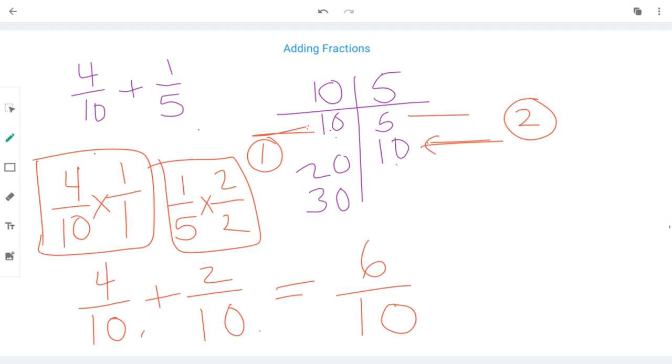So just to review, make sure that you're not adding your denominators. Check for whole numbers. If you don't see any, then you can continue. Make a list of the multiples of your different denominators and stop when you see something that's in common. Figure out how many multiples it took to get to that perfect common denominator, and multiply the numerator and the denominator by that amount. When you've done the multiplication, you can add up your fractions and you will get a wonderful answer.